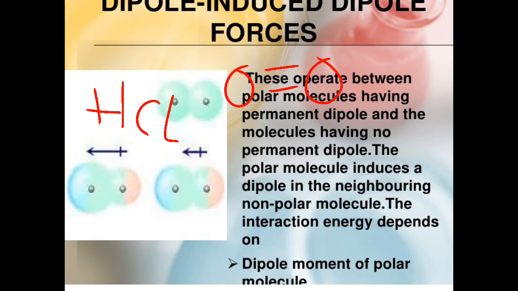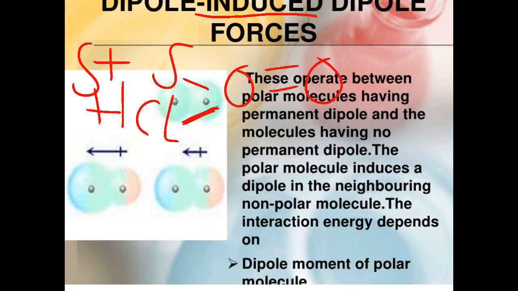But when we see the molecule of HCl, this is a permanent dipole because hydrogen is slightly positively ionized due to its lower electronegativity, and chlorine is very highly electronegative. That's why it is slightly negatively ionized. When this neutral oxygen molecule comes closer to a permanent dipole molecule of HCl, it induces forces of attraction between them. These are induced, meaning they are formed.